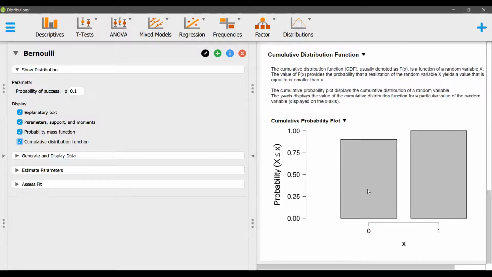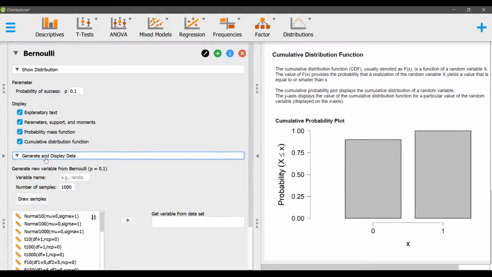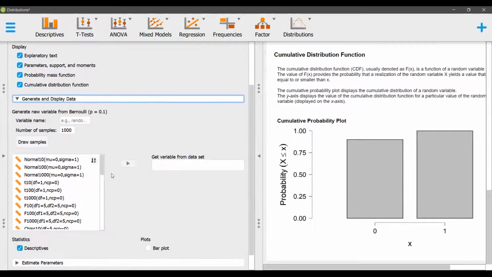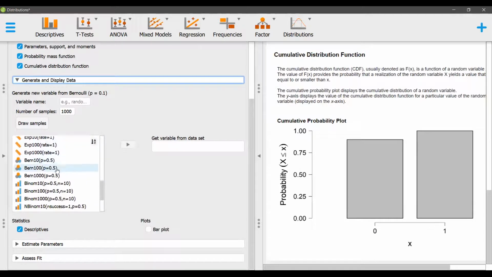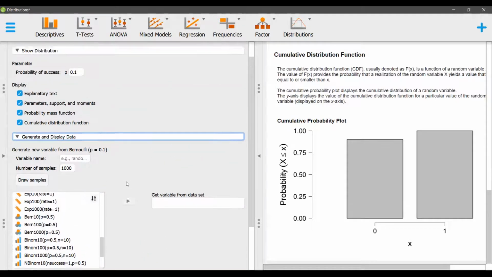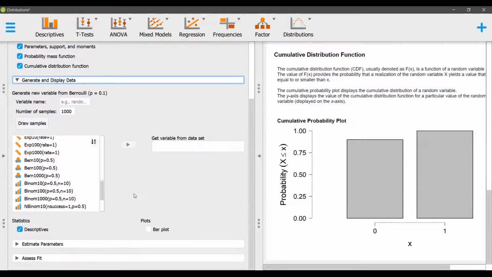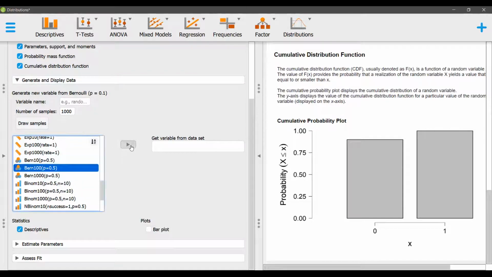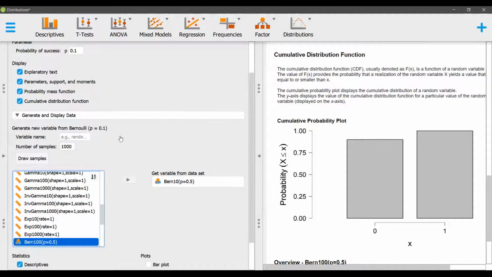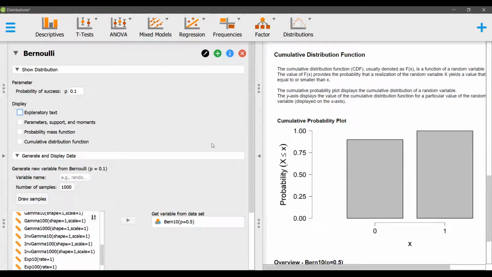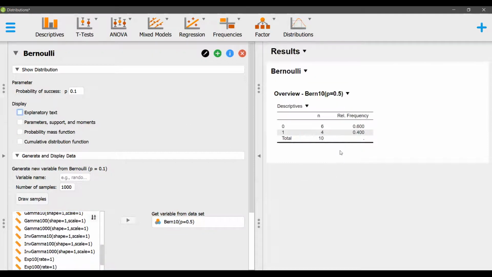This is the theoretical one. When I go and use my data set, over here we need to cleverly use the data set for Bernoulli only, because we are doing Bernoulli's probability distribution right now. So we can take any one of these. I'll take 100 because that is okay. As we move to higher values, let me just turn off all this. So as we move, we have only 10 data points over here.